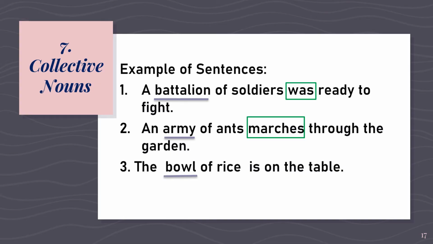Awesome. It's bowl. Bowl is a collective noun used for group of things. What do you think is the verb? Thank you again for trying. The answer is is. Since bowl is a collective noun considered as one, we should use the linking verb is.